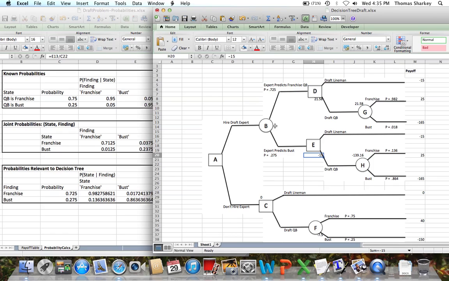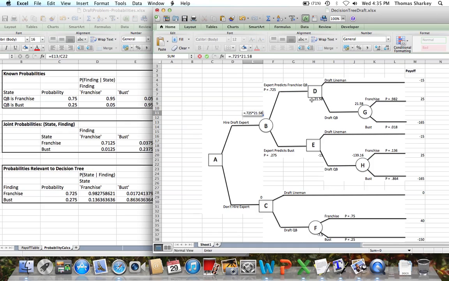So now we're in a position to figure out the payout of node B. Well, we have a 0.725 probability of the expert predicting franchise quarterback, and then we get a $21.58 million expected payout.